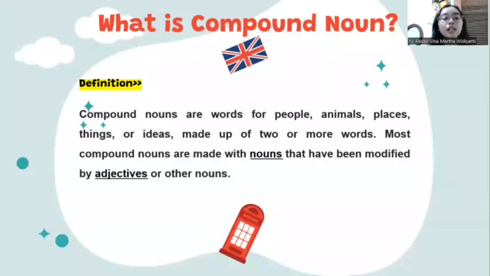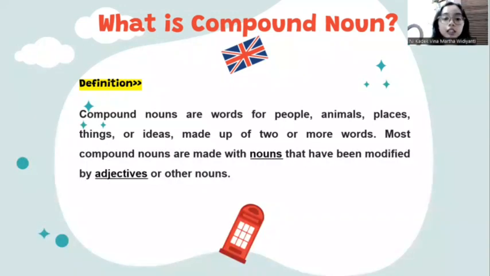So we can say that a compound noun is 2 different words, like noun plus noun, or noun plus adjective, or anything. We put them together into one noun, one word. That is a compound noun.